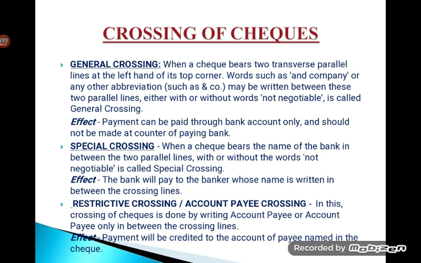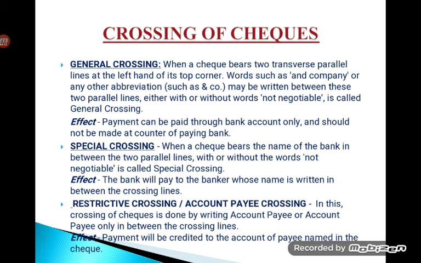What it is stating here is, when a check bears two transverse parallel lines at the left hand side of its top corner, and words such as "and company" or any other abbreviation may be written between these two parallel lines, either with or without the words "not negotiable", it is called general crossing.